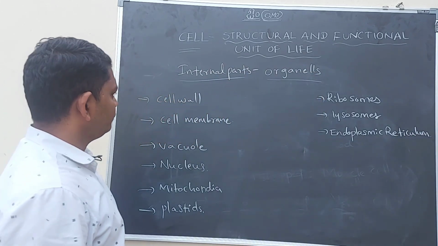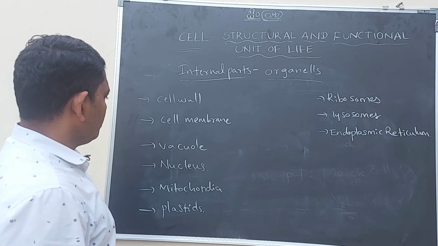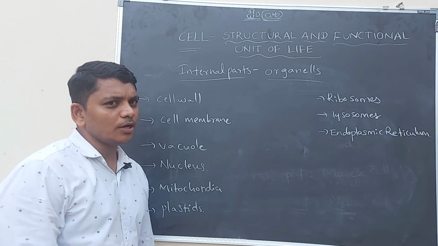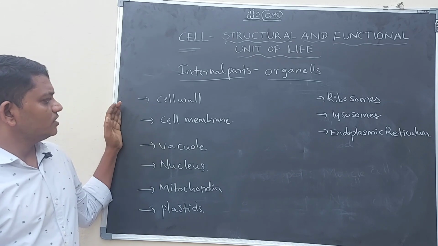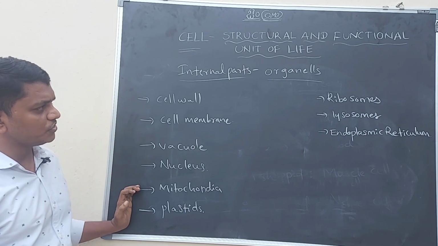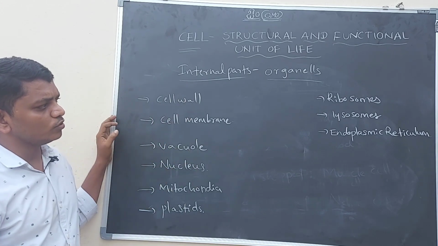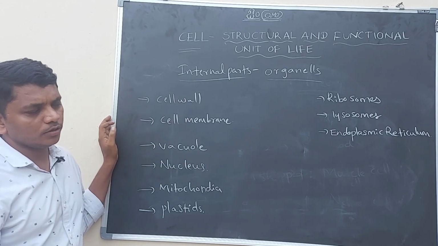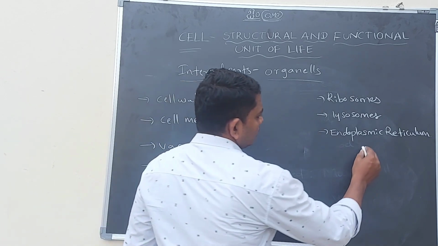So these are the important parts in the cell: cell wall, cell membrane, vacuole, nucleus, mitochondria, plastids, ribosomes, lysosomes, endoplasmic reticulum. This is also called ER.